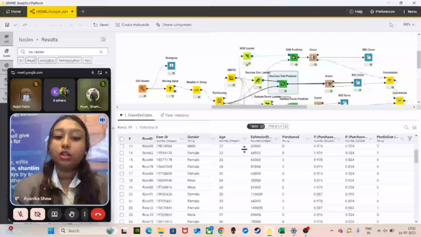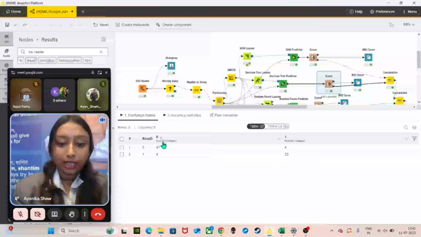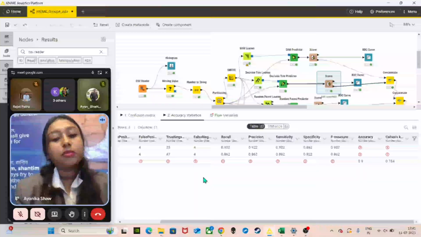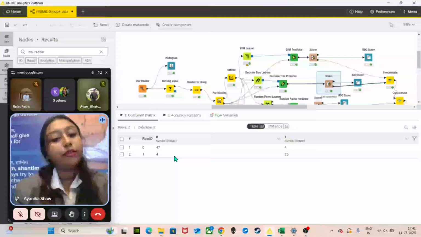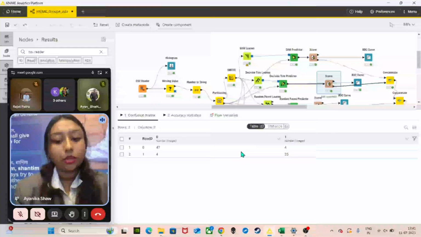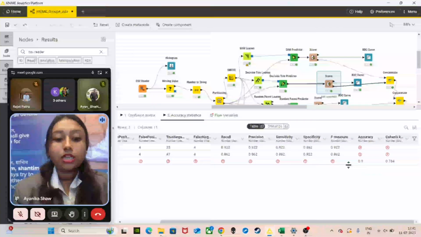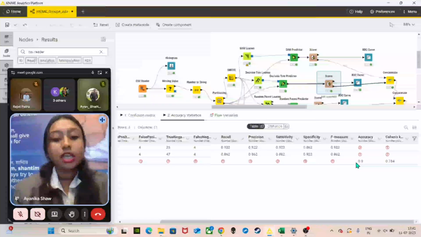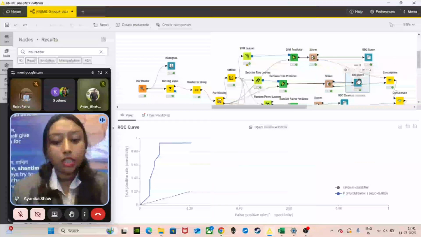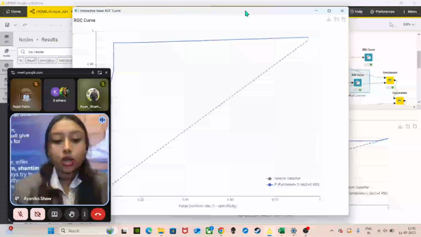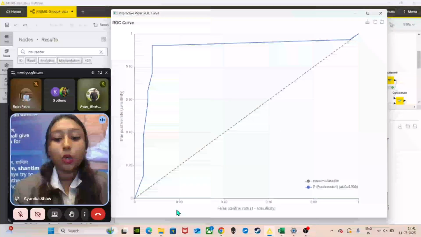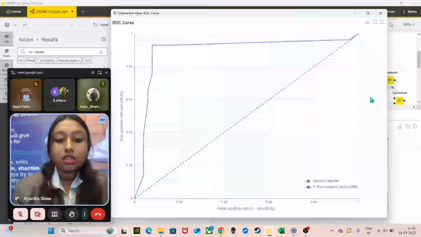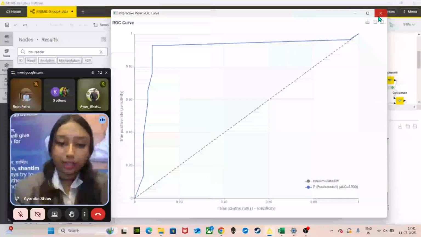These predictions were evaluated by the scorer node, which provided results like accuracy and a confusion matrix. The confusion matrix showed 47 true positives, 25 true negatives, 4 false positives, and 4 false negatives. With an overall accuracy of 86.2%, the model correctly predicted most cases, which means it was right about 86 out of every 100 predictions. Finally, the ROC curve of the decision tree also showed a sharp rise toward the top left, indicating a high true positive rate and a low false positive rate. This suggests that the model is accurate and performs well.